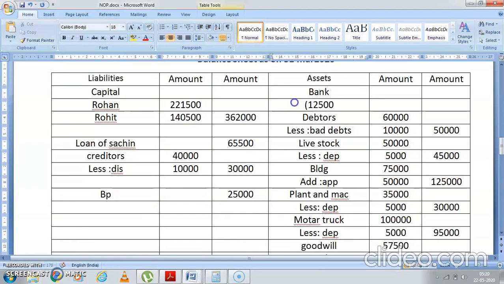Two partners have brought the money, yes, they have brought the money, total 75,000. Only these two transactions were there in the bank account. So this total comes to how much?